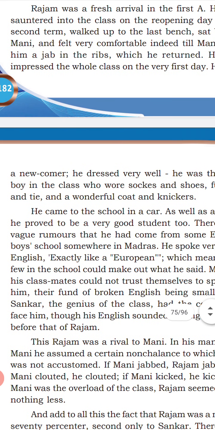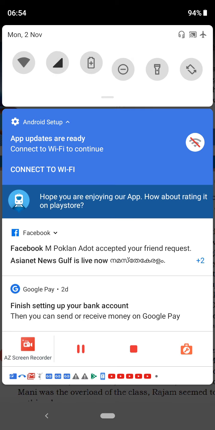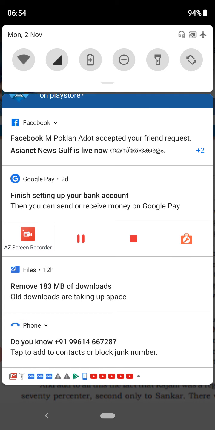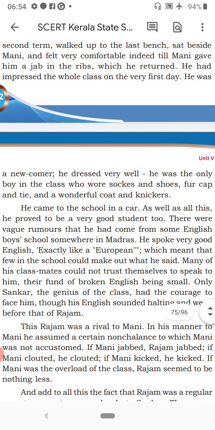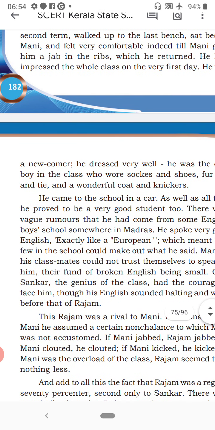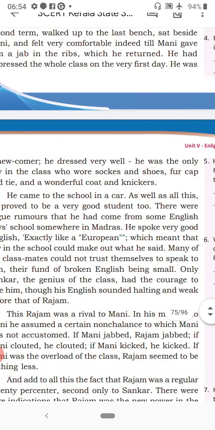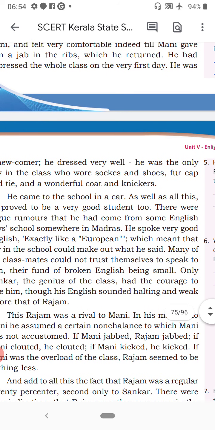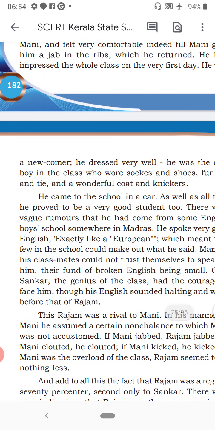Which means that few in the school liked him very much. What he said, many of his classmates could not understand properly because he speaks speedy English, and in order to trust themselves to speak to him, most of the students did not go and speak to him.